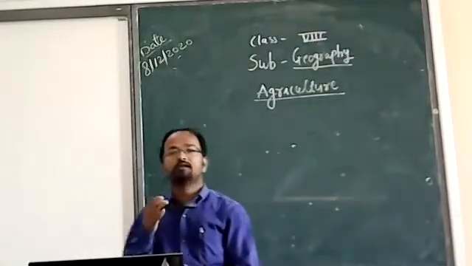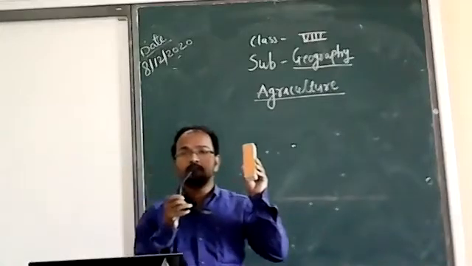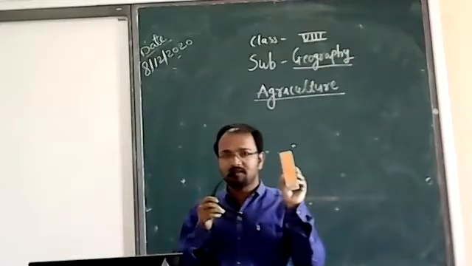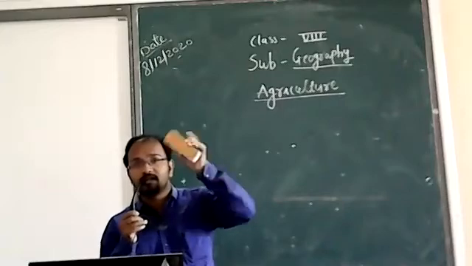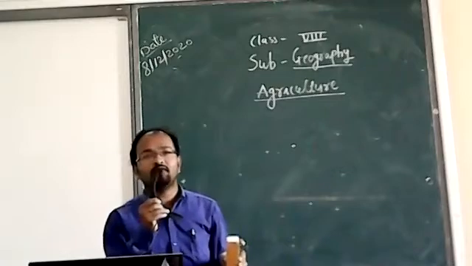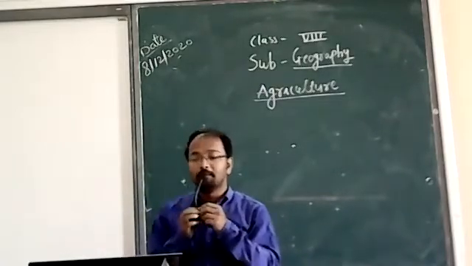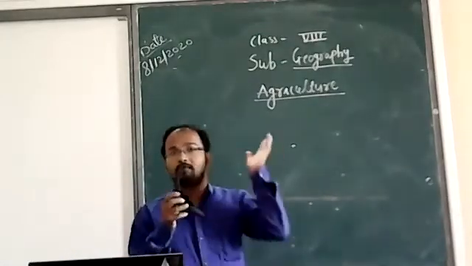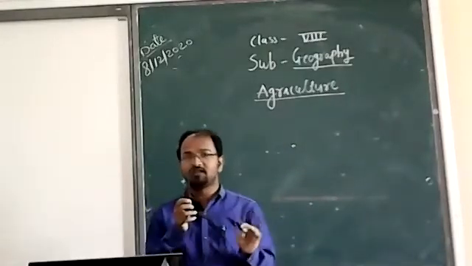So from nature, this duster comes from wood, and wood we get from nature. It is the natural resources. So from that natural resource to the final product, the duster, three types of activities are involved. Which are they? First primary activities, secondary activities, and tertiary activities.